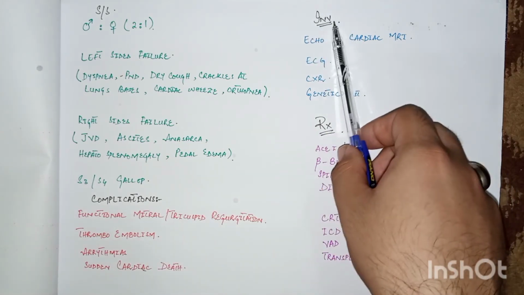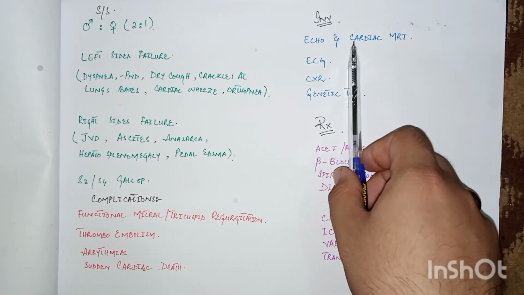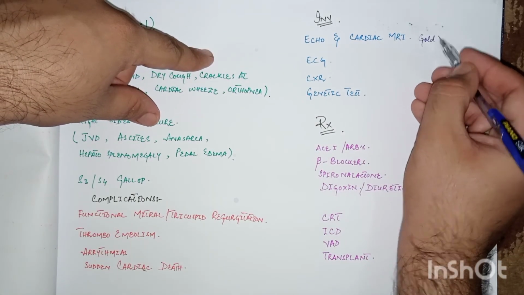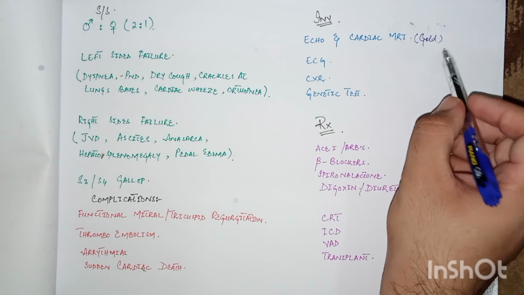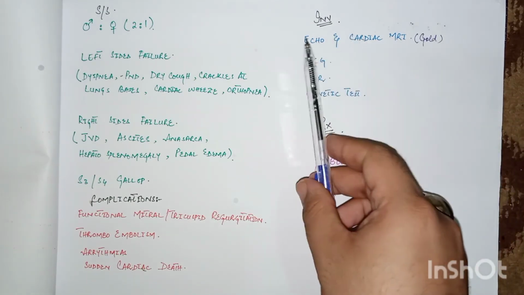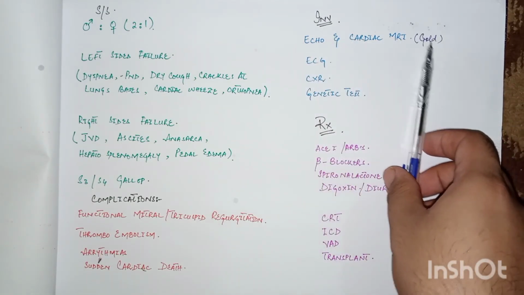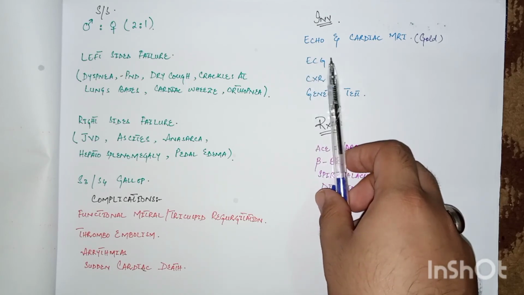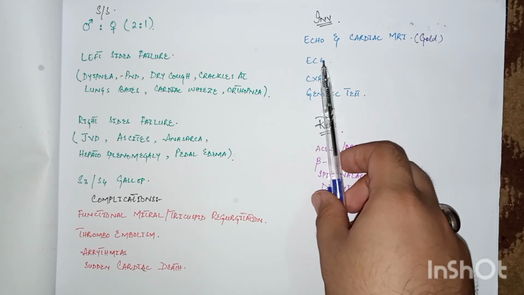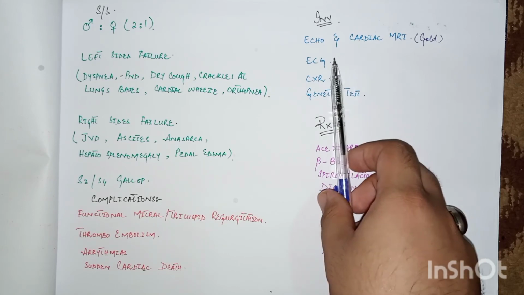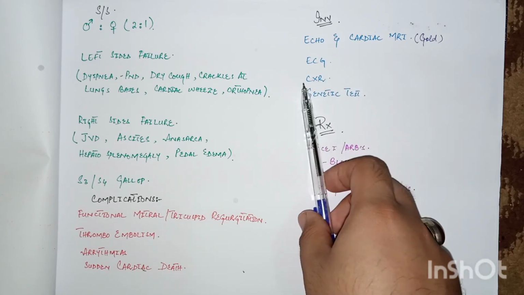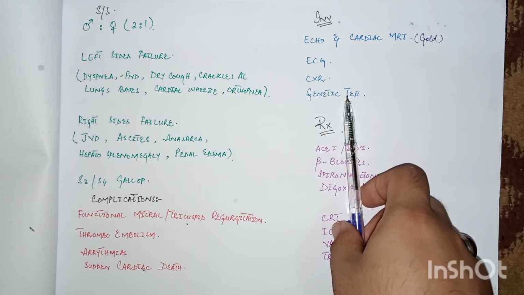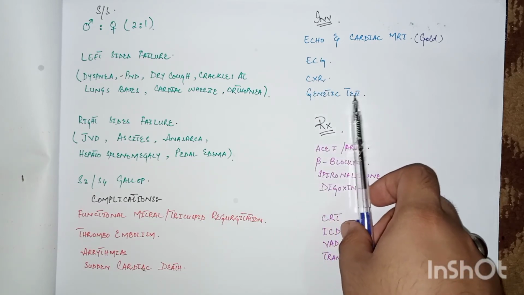Now come to the investigations. Echocardiogram and cardiac MRI are the gold standard or key investigations in the diagnosis of dilated cardiomyopathy. The other non-specific investigations are electrocardiogram, which shows arrhythmias or dilated chambers of the heart and other ischemic changes in the heart, and chest x-ray, which shows cardiomegaly. Genetic testing is important if more than one family member is involved.